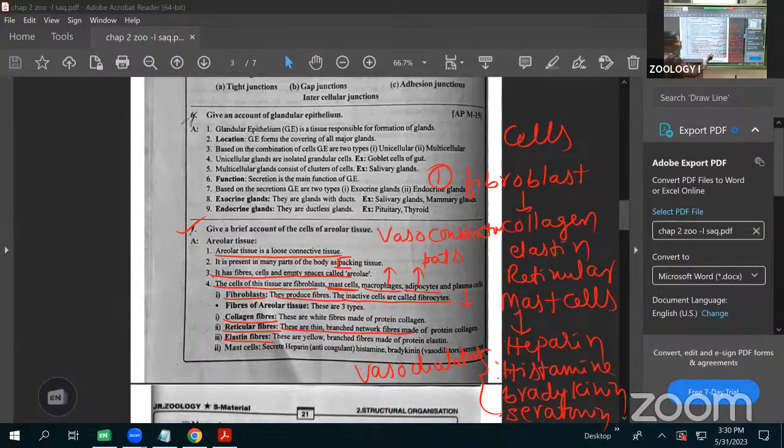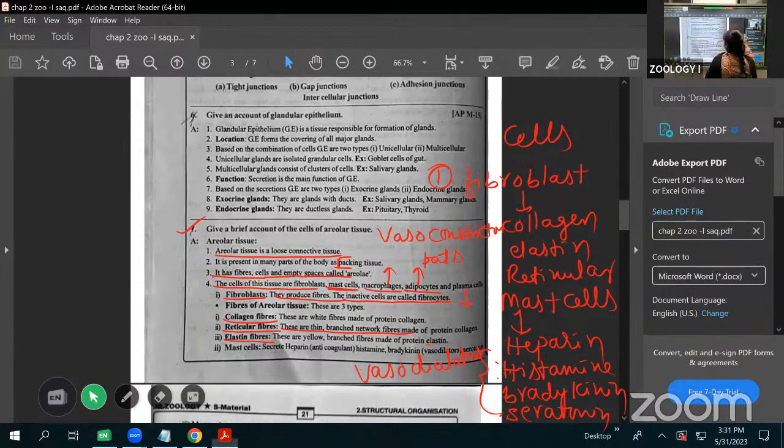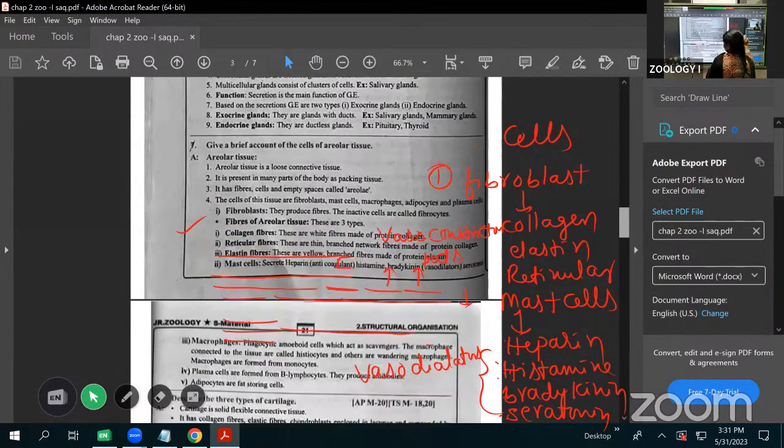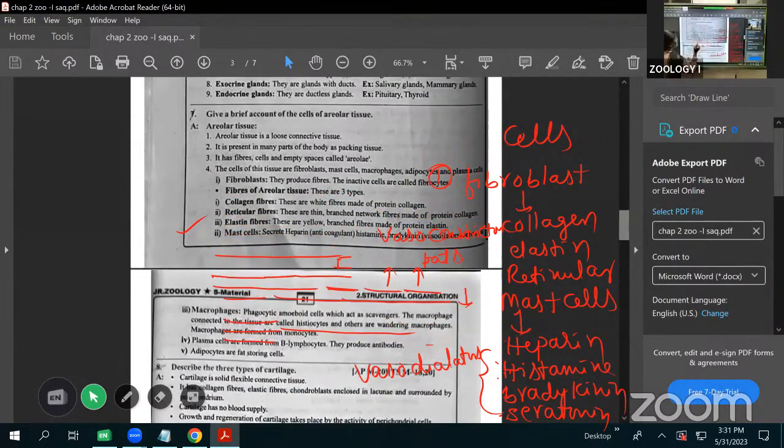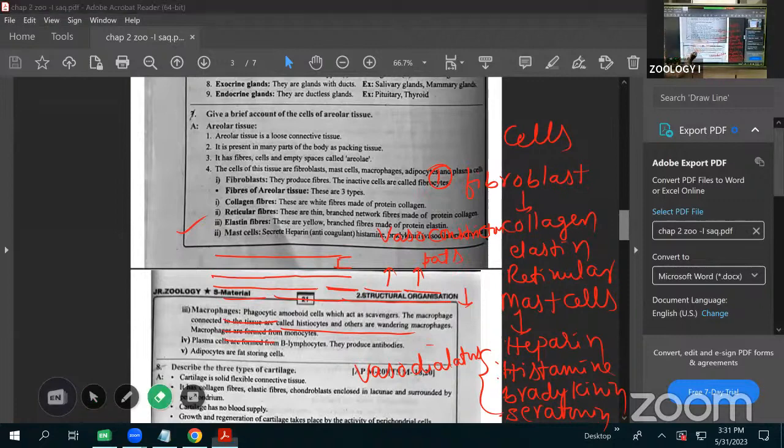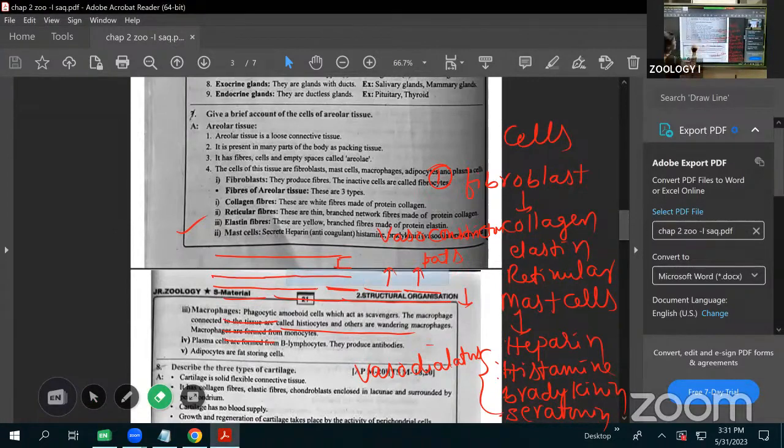Next, the elastin fibers are made up of elastin protein. Next is the mast cells. Wait, I will erase this, then you will understand easily.